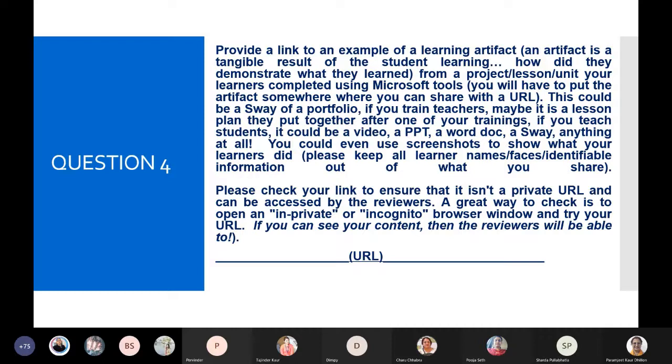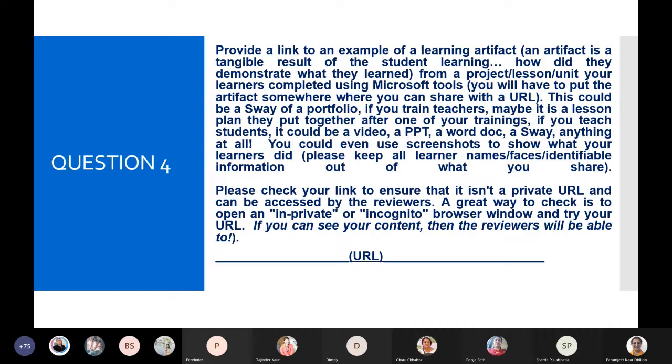An artifact is a tangible result of the student learning. How did they demonstrate what they learned? From a project, lesson, or unit your learner completed using Microsoft tools. You will have to put the artifact somewhere where you can share it with a URL. This could be a way of a portfolio.